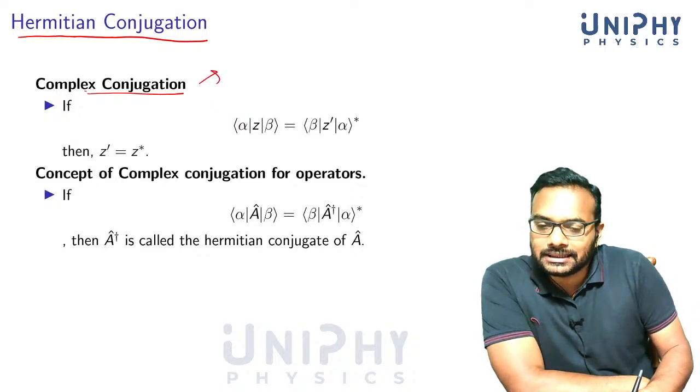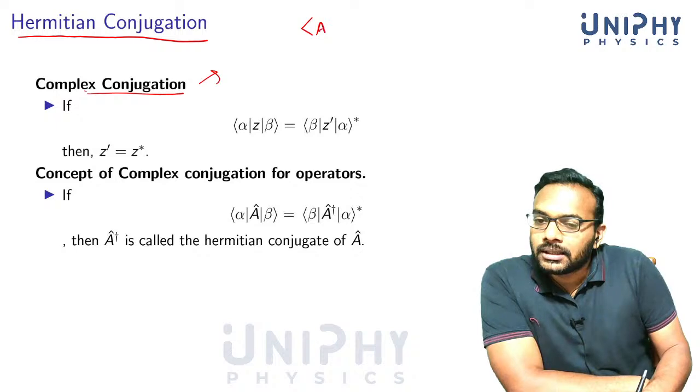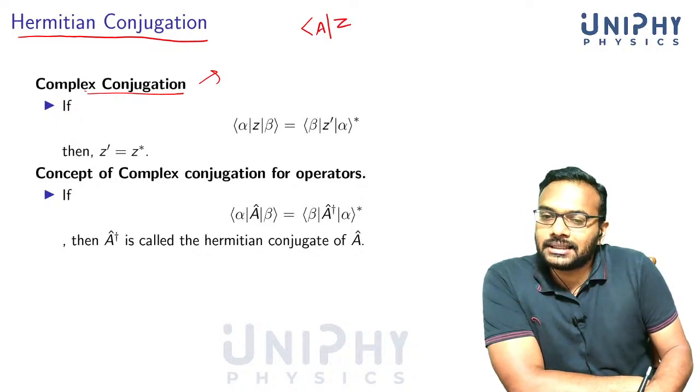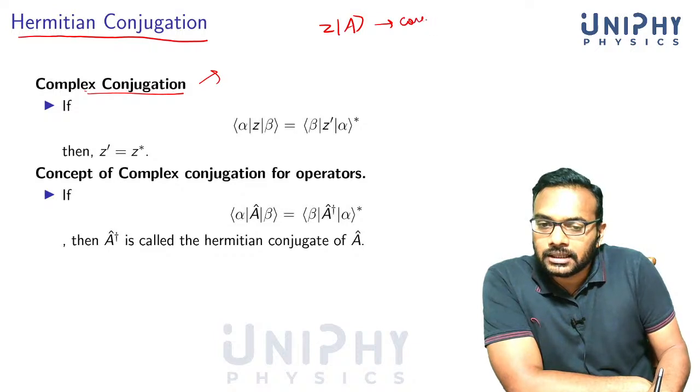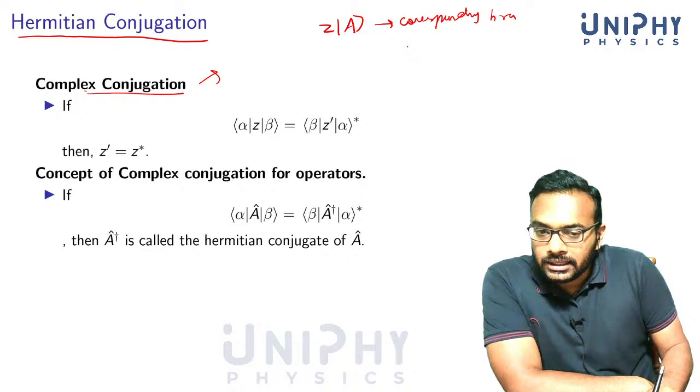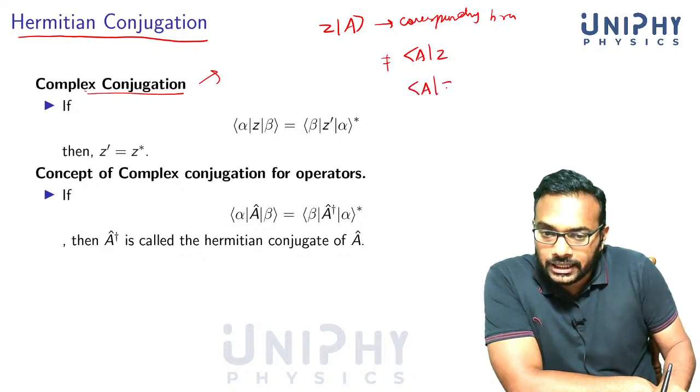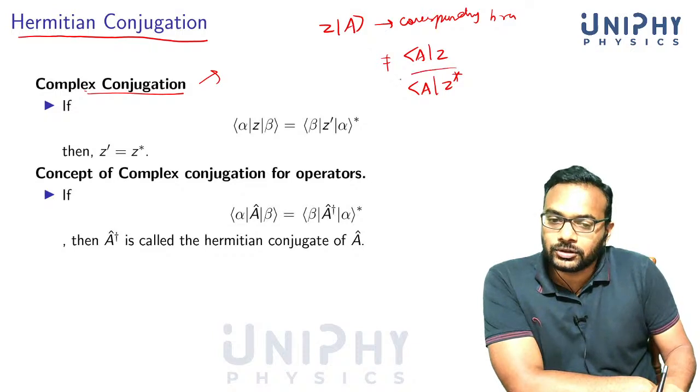Suppose you have, as I said, a ket given by Z A. What's the corresponding bra? The corresponding bra would not be equal to A Z, but it's equal to A Z star.